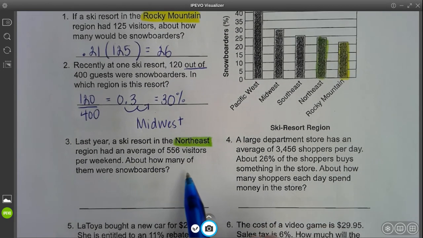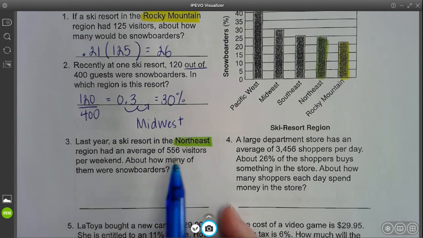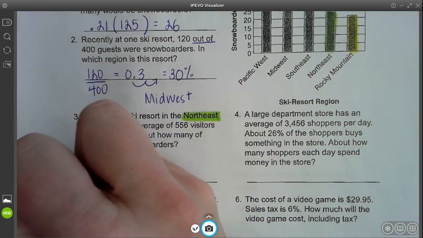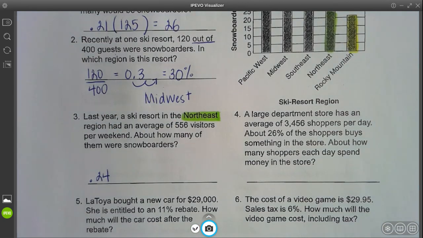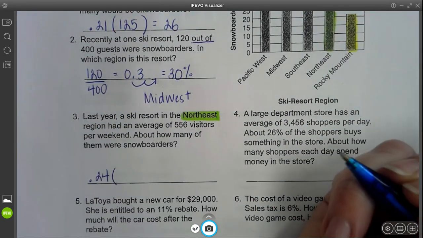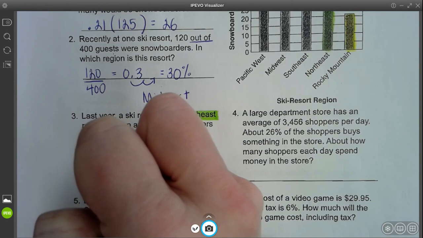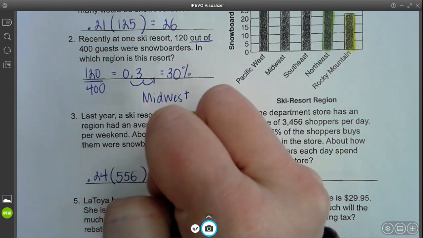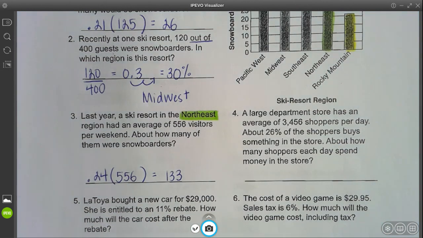So we're looking at 24% of 556. I have to change that 24% to a decimal first, which is 0.24, and then multiply by 556. That ends up being about 133 visitors if you check that on a calculator.